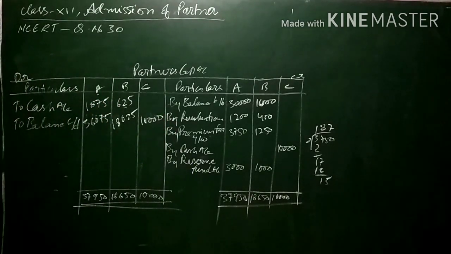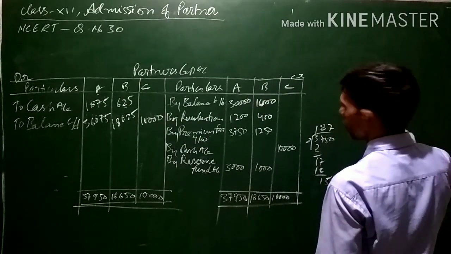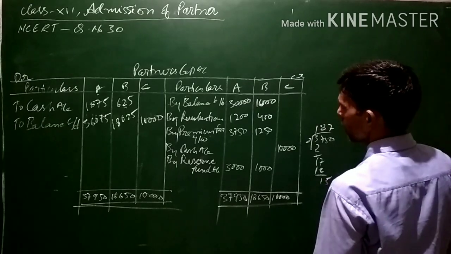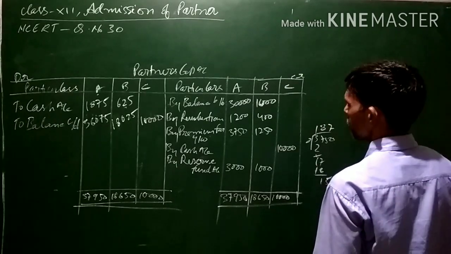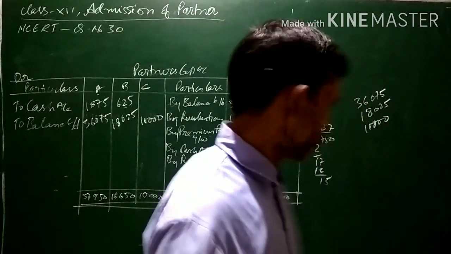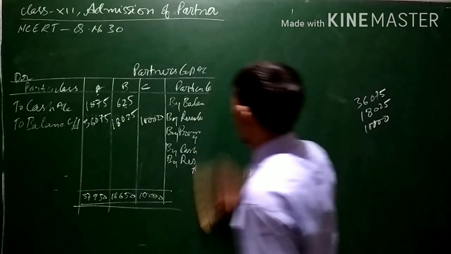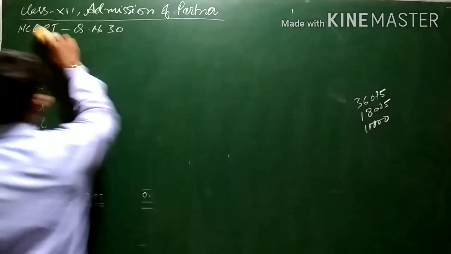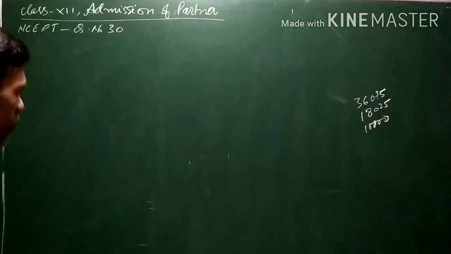So now we have got the balances of A, B and C. These balances are 36,075 for A, 18,025 for B, and 10,000 for C. Now we can prepare the balance sheet. Now the balance sheet of the new firm after admission of C.